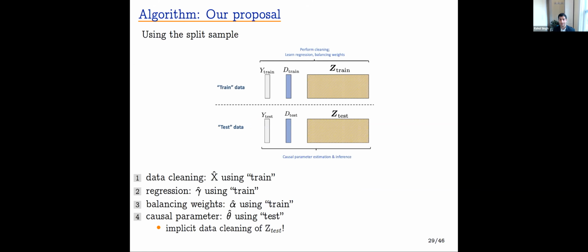So here's our algorithm on a slide. We'll split the data set into a training set and a test set. On the training set is where we'll do the data cleaning, where we'll learn an error-in-variable regression and an error-in-variable balancing weight. And then we'll bring those over to the test set, where we'll do causal parameter estimation and inference using the doubly robust estimating equation. Crucially, we clean the training covariates, but we do not clean the test covariates. And this is what I mean by implicit data cleaning. That'll break a lot of dependence.